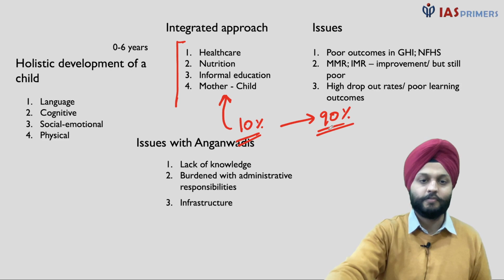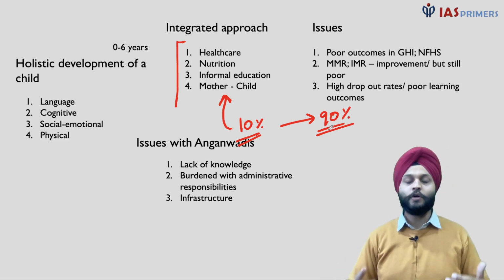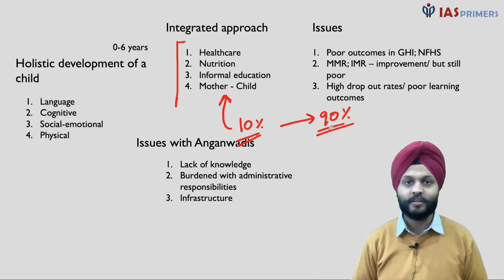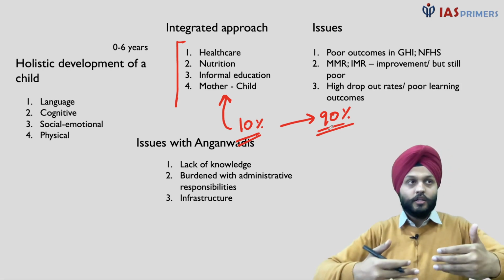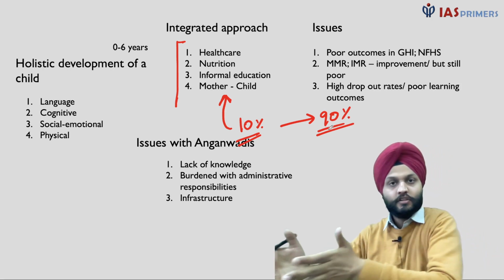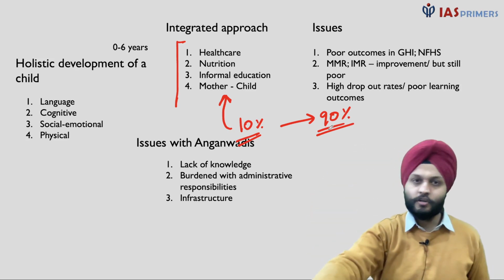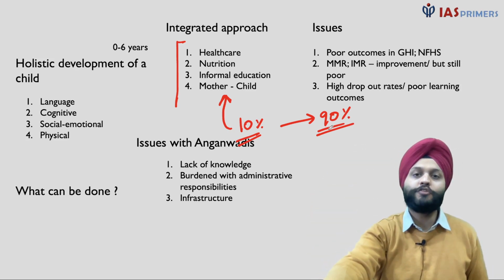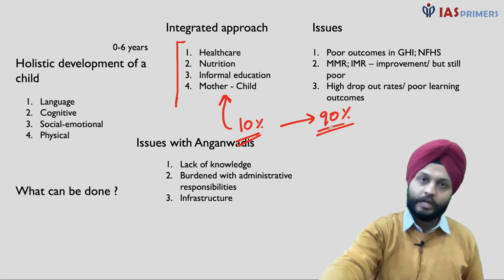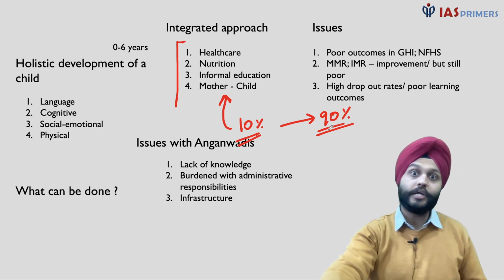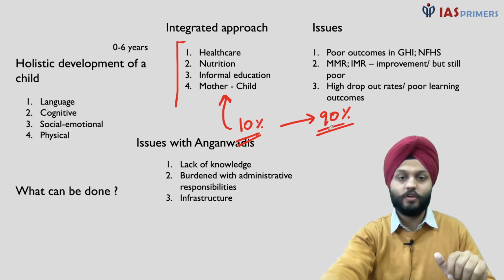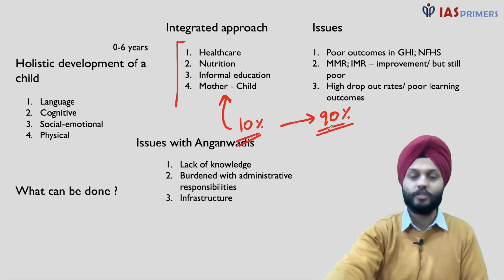This is very bad. And then when we look at the infrastructure side, for instance, the availability of hygienic seating, or availability of a shed, whatever. So that infrastructure is very, very poor in rural areas as well, and in urban areas it is even worse. So this needs to be looked into.